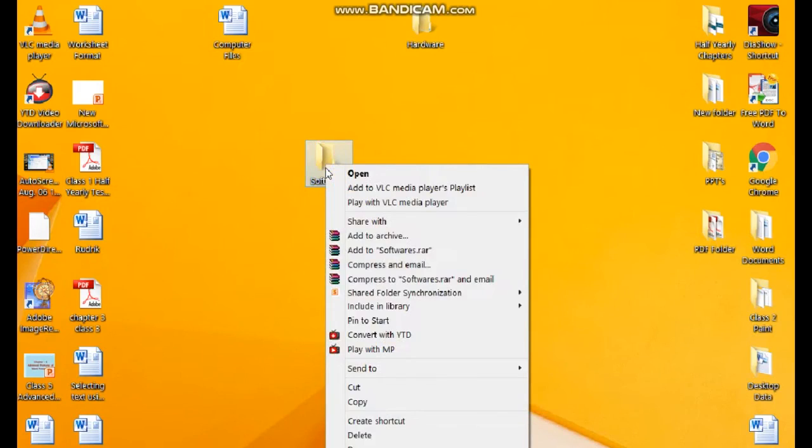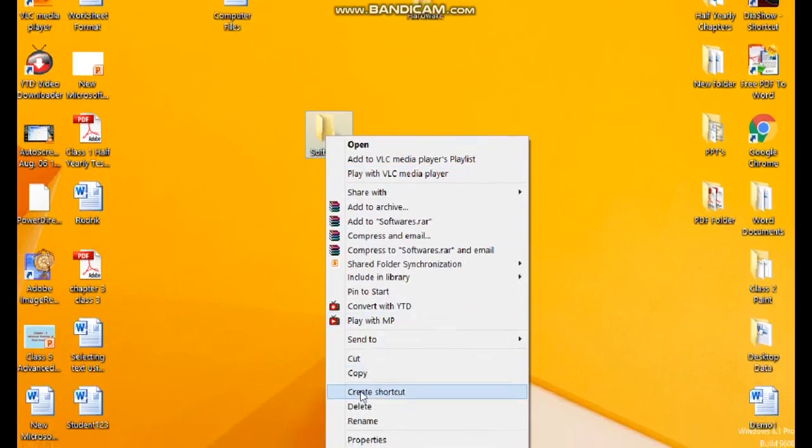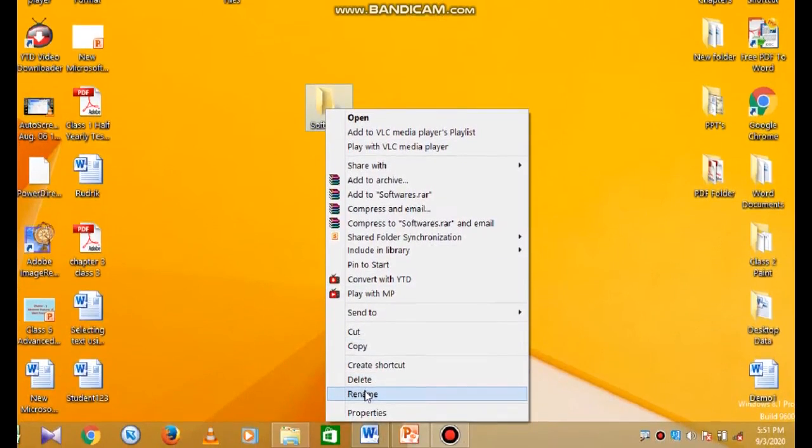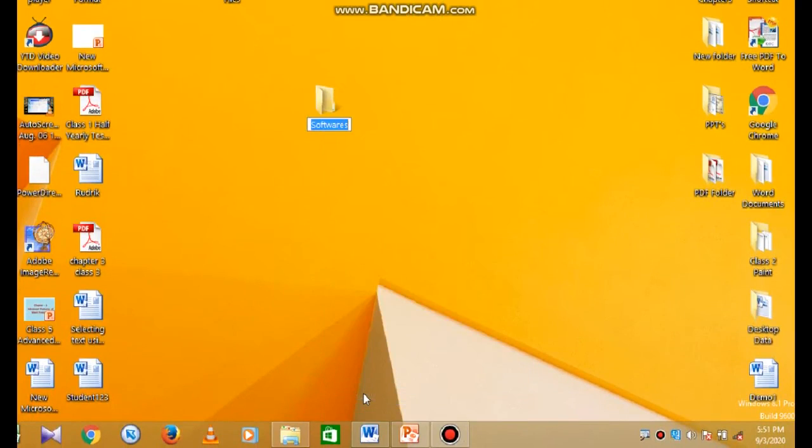So first of all, right click on this folder, select the folder and right click, then choose the rename option. The cursor will blink at the end of the text. Okay, type another name, that is my data, and press the enter key. The name of the file will be changed.